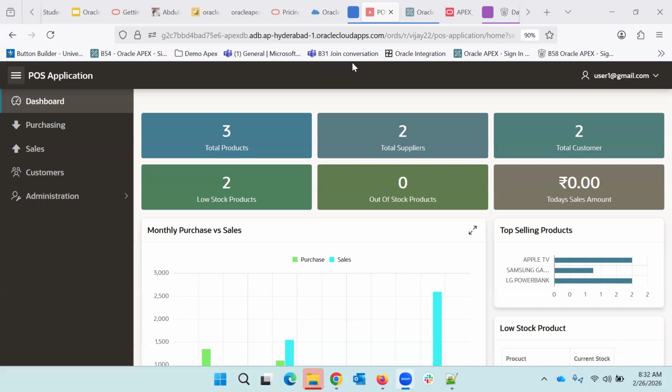If you don't have that one, you want to try out on the free workspace, that is also there. So whether anywhere you are doing the development, free workspace, OCI or legacy EBS and all, development is going to be the same. No need to learn two different things. It's not that on EBS I have to learn different concepts, on cloud I need to learn different concepts, on free workspace it is a different concept. Everywhere the development is going to be the same.